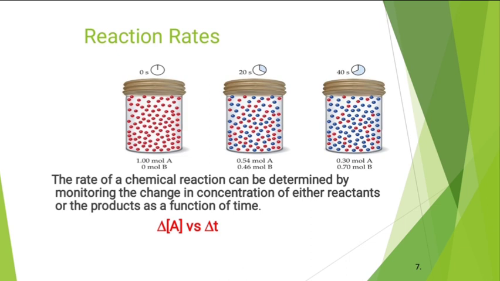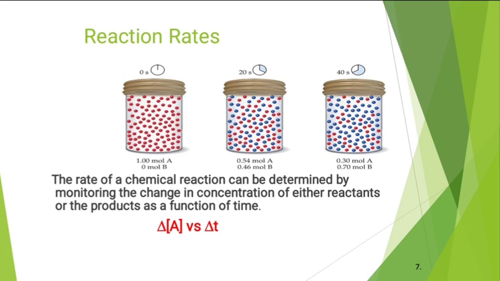Then see the second diagram, and there are 0.54 moles of A and 0.46 moles of B. So there is a nearly equivalent amount of A and B in the system, and in the last diagram 0.30 moles of A and 0.70 moles of B, meaning blue dots are greater than the red dots.